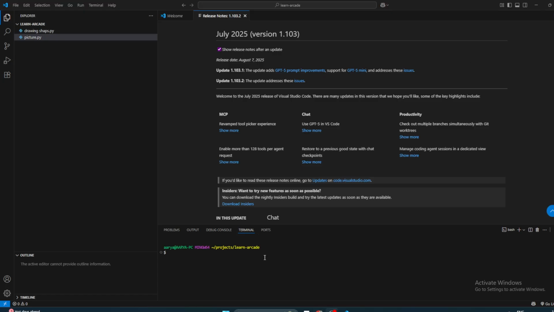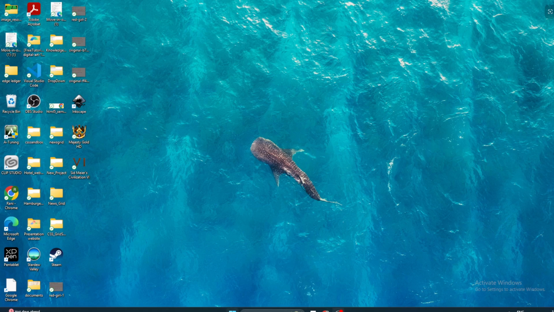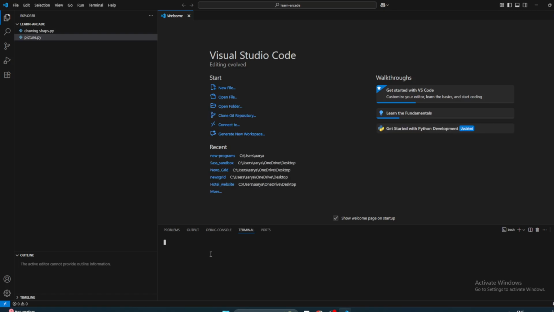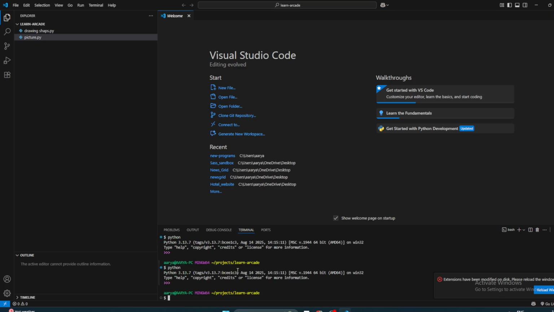Let's close this and we come here and try to write python and see what happens. Now if we write it, it still doesn't work, so we need to restart VS Code again, and now it should work. Python, enter. As you can see, Python is working, and we can press Control D to exit. That's on Windows. If you are using Linux, then it's a different command.